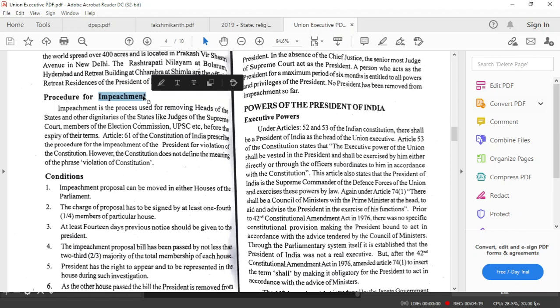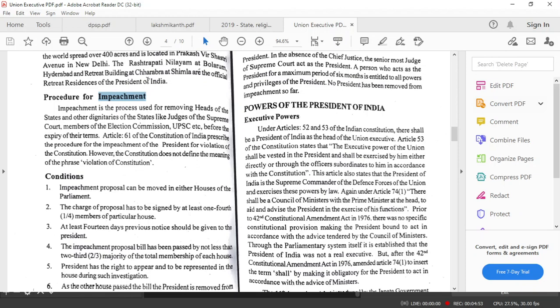So a president is removed through impeachment on the ground of violation of the constitution. Violation of the constitution is the ground on which the president may be removed. Now, remember that the constitution does not define this term violation of the constitution. It doesn't say what exactly is violation of the constitution. Now, moving on to the procedure for impeachment.